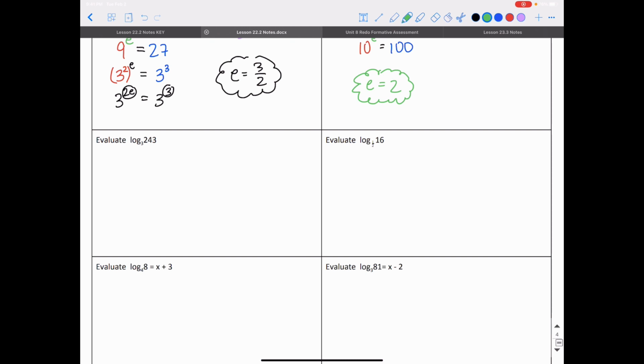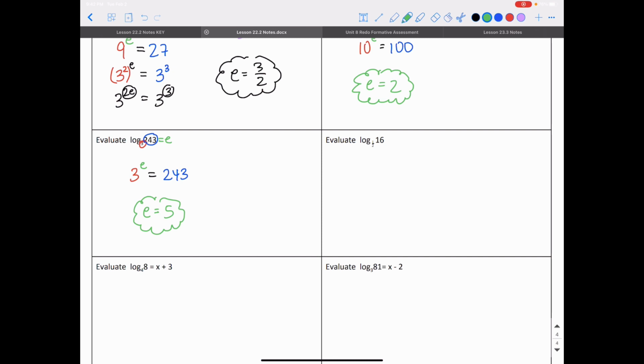For the next problem, I have evaluate log base 3 of 243. I'm setting this equal to e. So 3 is my base. I'm writing it in exponential form. e is my exponent, and that's equal to my answer, which is 243. I have 3 to the e power is equal to 243. If I don't know that 3 to the 5th power is 243, I can figure that out using my calculator, but e in this case is going to be 5. So 3 to the 5th power gives me 243.